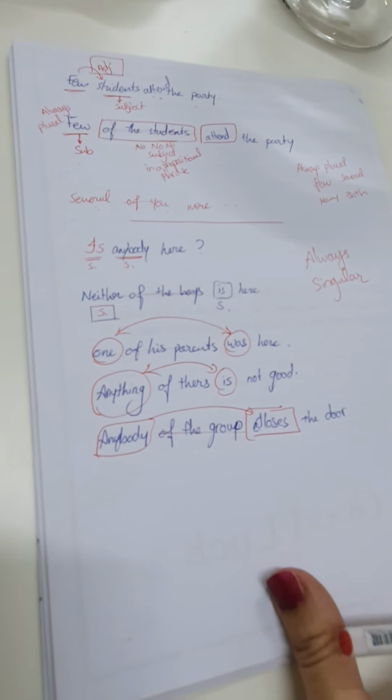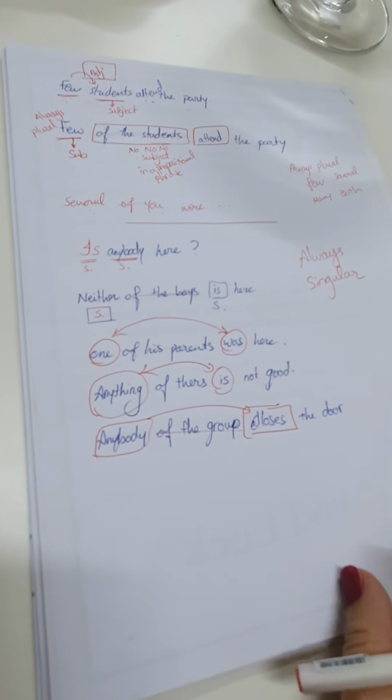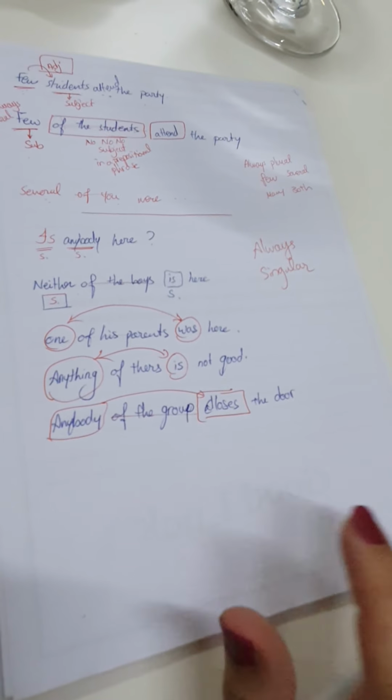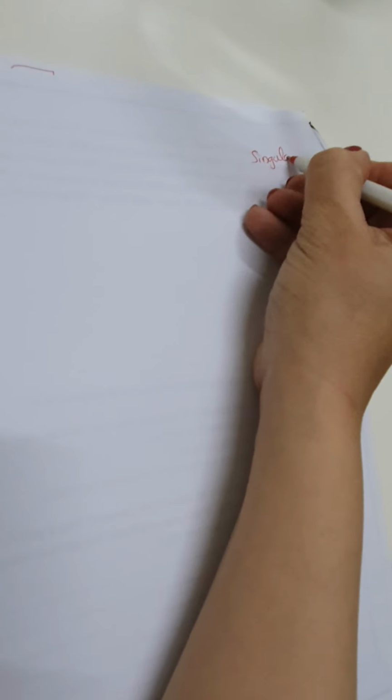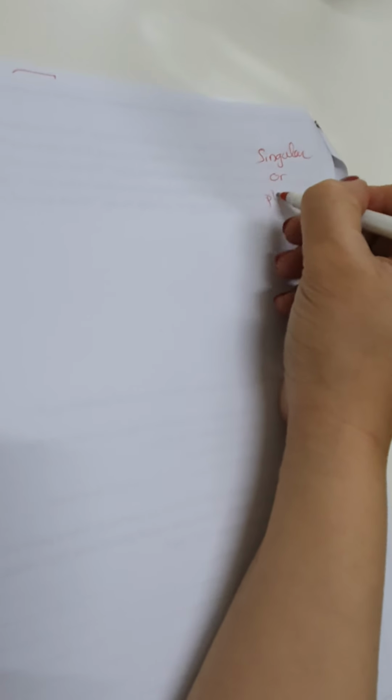Then we go to the point that confuses us. The point is whether to use singular or plural. What is it? All, none, any.